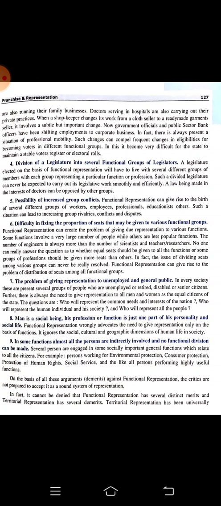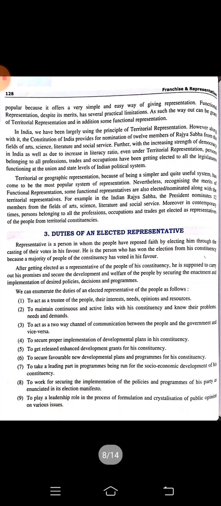As they are coming from that particular area, they can better understand what is the need and demand, or what is the interest of those areas. So they have to keep in mind the development of their constituencies, okay, but while keeping a balance with the nation's development also.